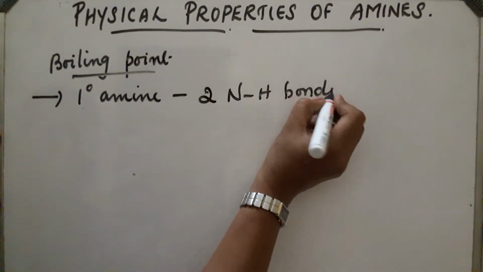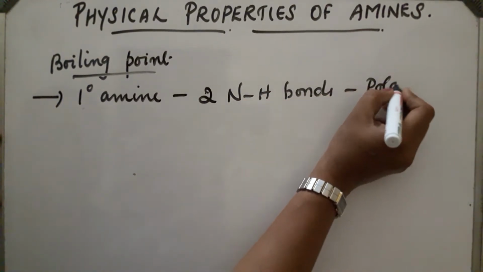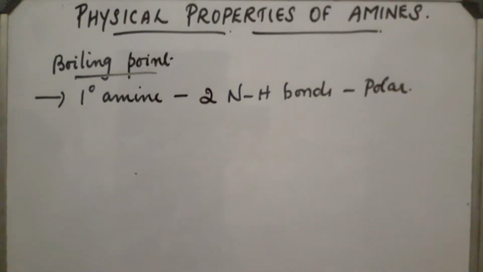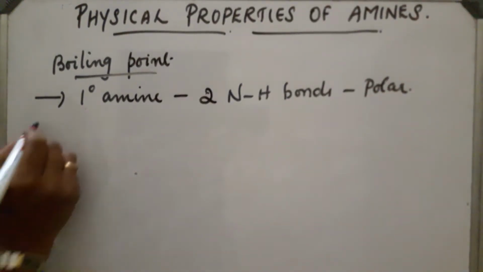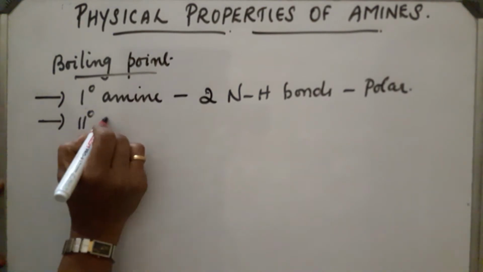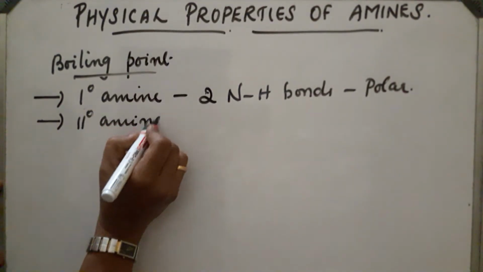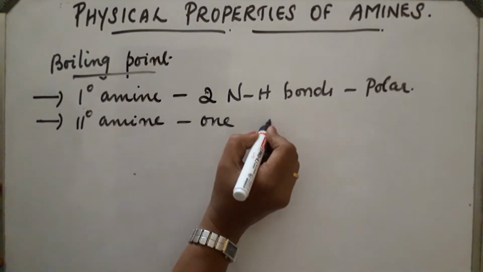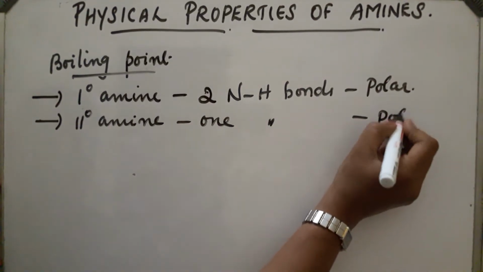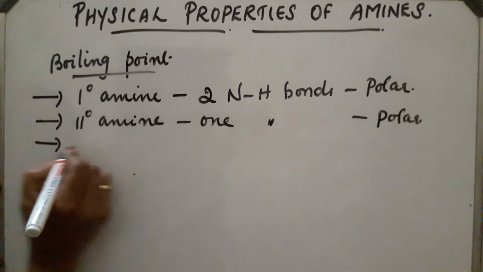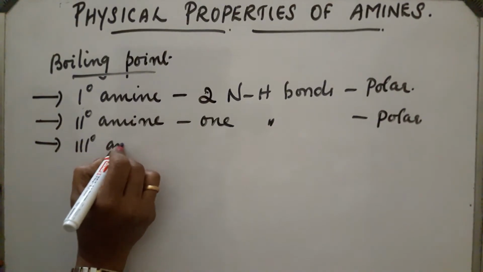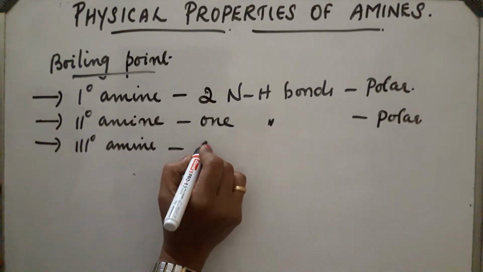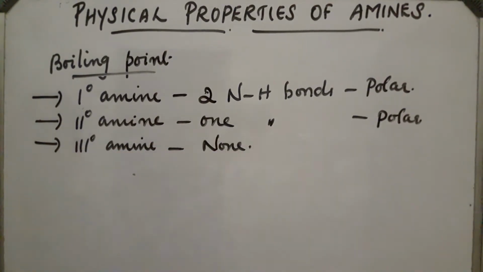Similarly, secondary amines contain only 1 NH bond, and they are also polar. But tertiary amines contain no NH bonds, so they are non-polar in nature.